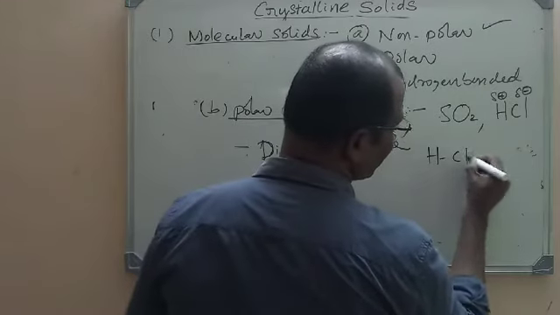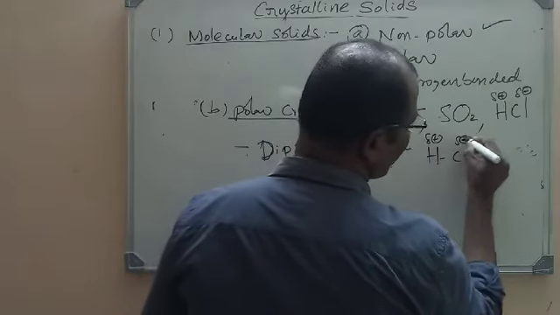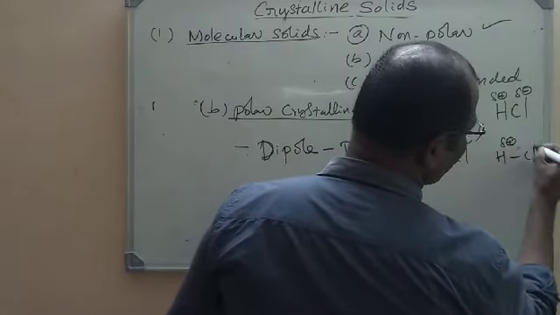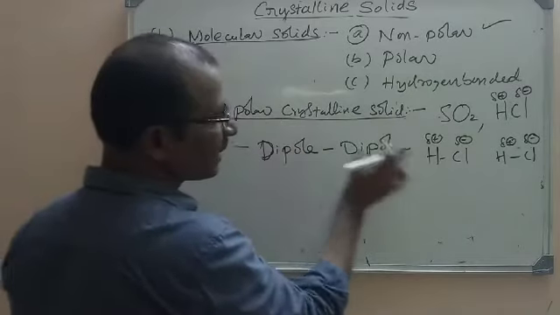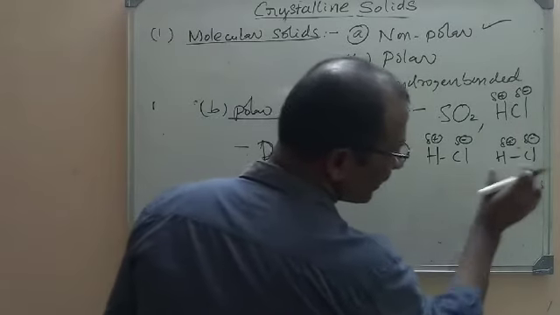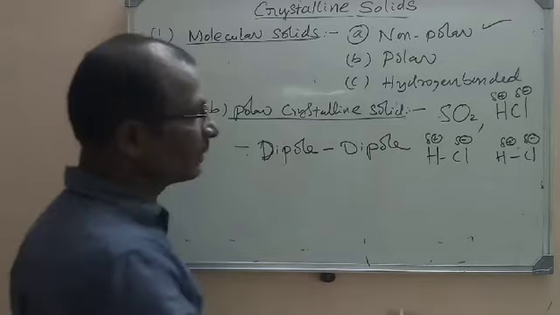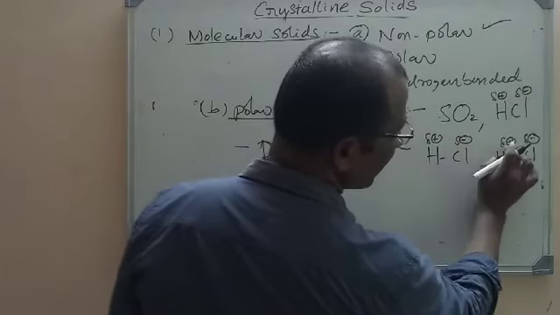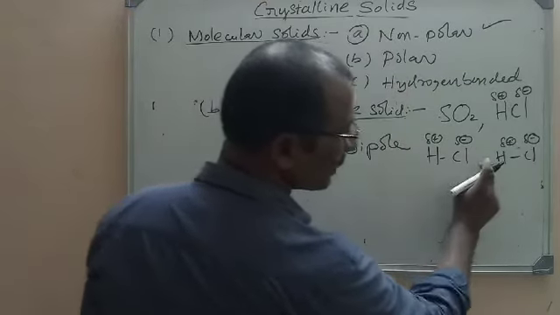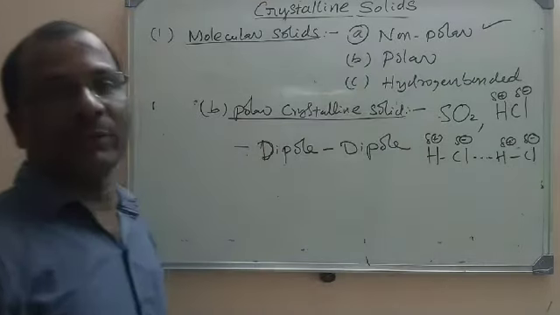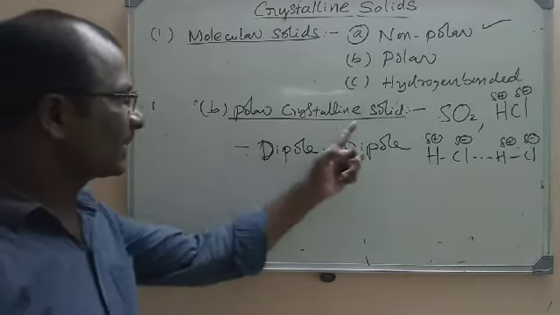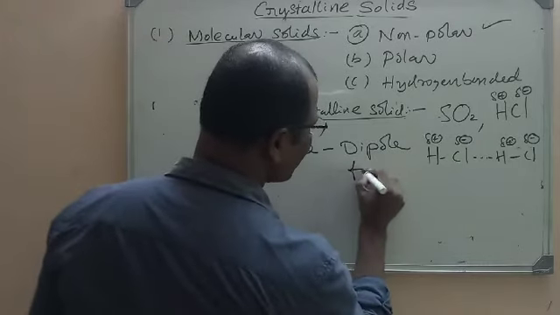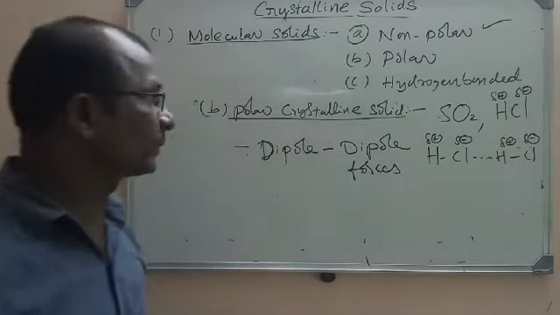For example, this is HCl. One molecule I have written here, and one more HCl I am writing here. So in polar crystalline solids, polar molecules will be the constituent particles, and here you can see that this is one dipole, this is another dipole. This slight negative charge will attract the slight positive charge, so we have an interaction here. So in polar crystalline solids, dipole forces will be the intermolecular force.